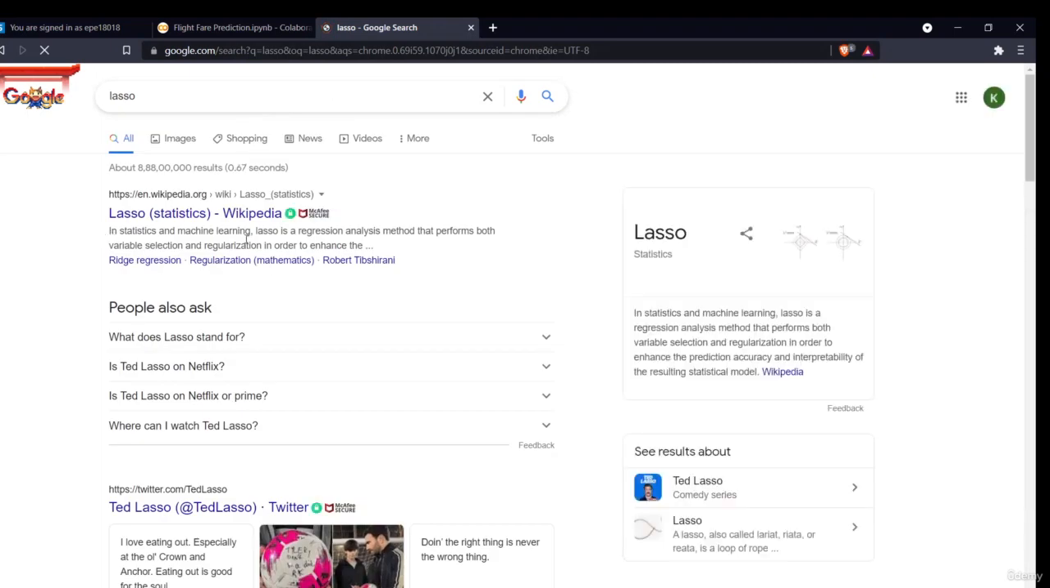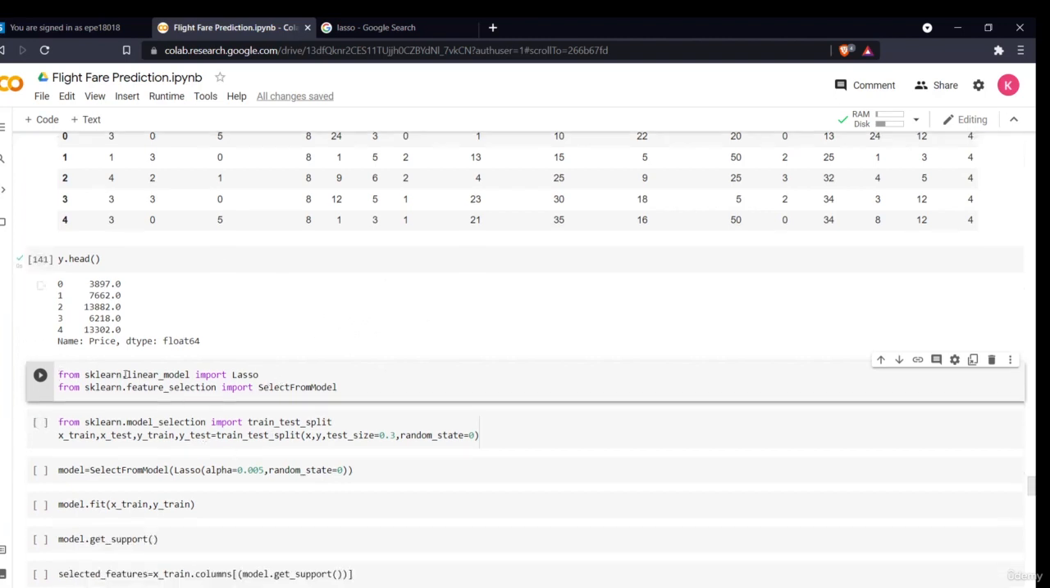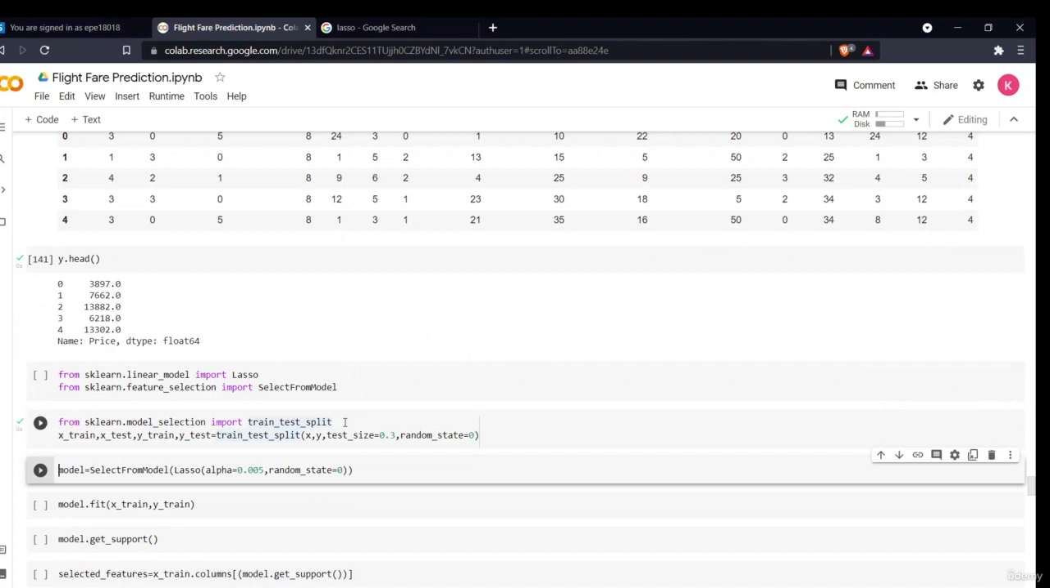In statistics and machine learning, lasso is a regression analysis method that can perform both variable selection and regularization. What it does is perform an analysis and find out which features have the best importance. Before training, we'll split our data into train and test data.